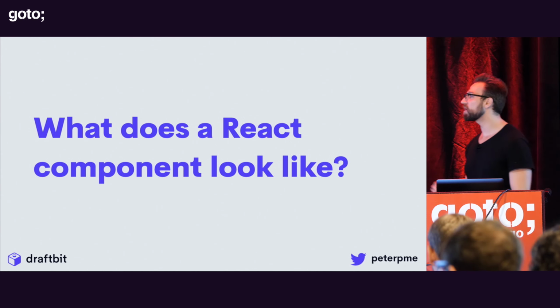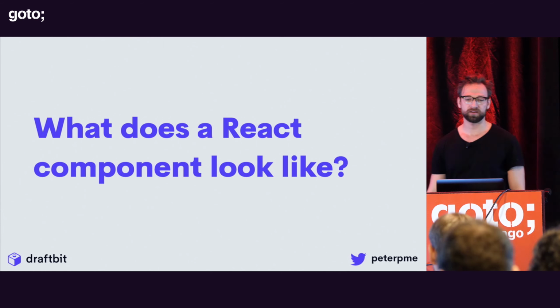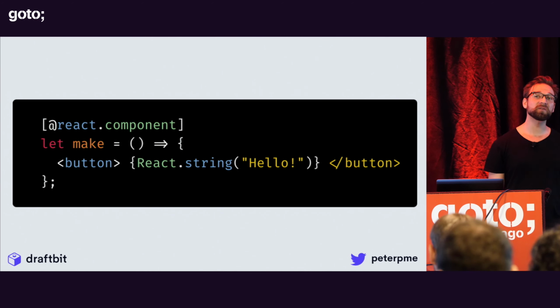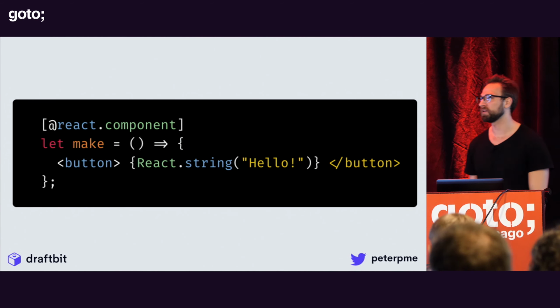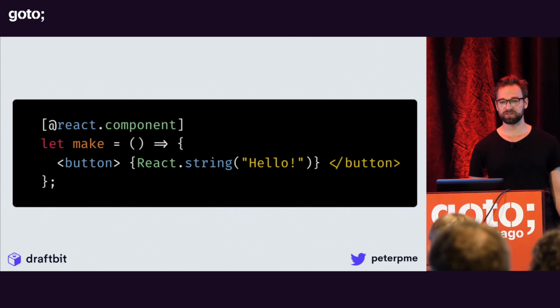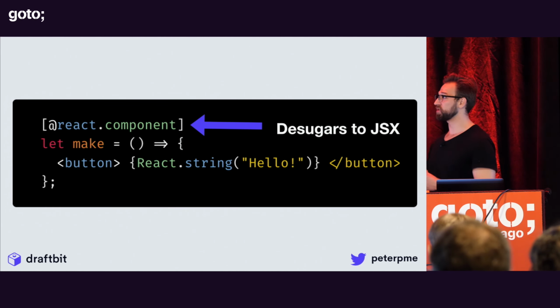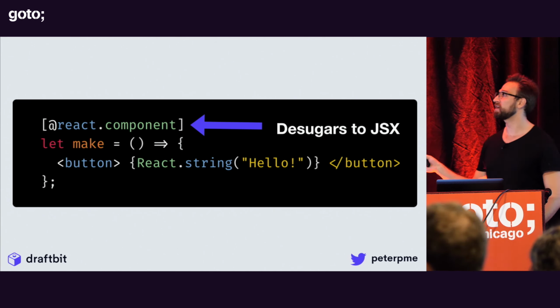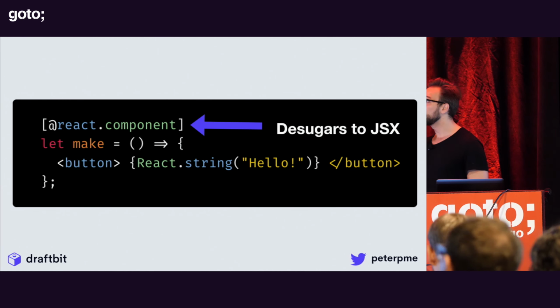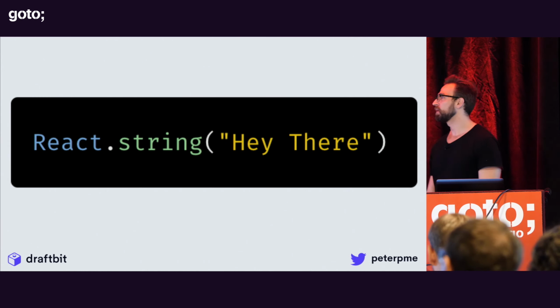Okay, so we are talking about React. What does a React component in Reason look like? Well, it's pretty familiar to what you're doing, right? JSX already exists in Reason. There are some differences, though. One thing is this decorator thing sitting at the top here. It's close, but different. It's close enough.